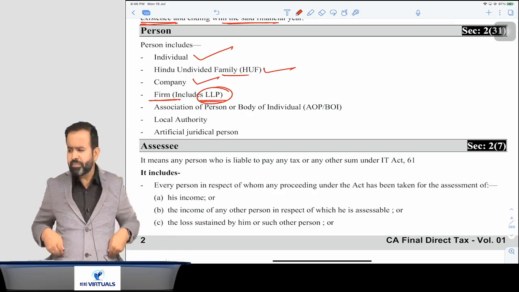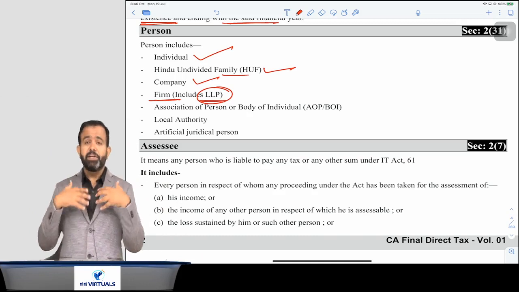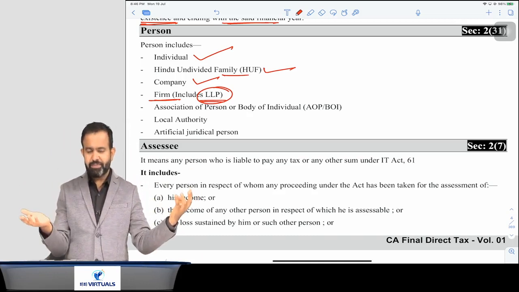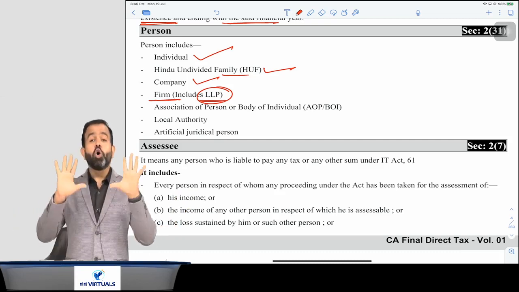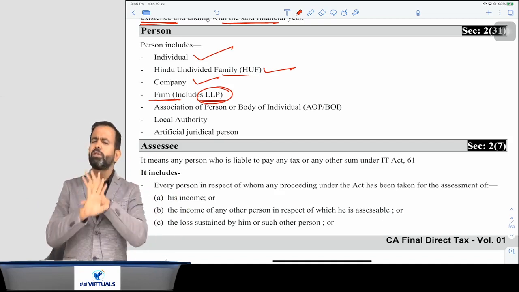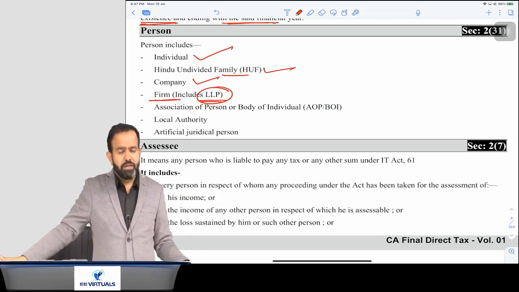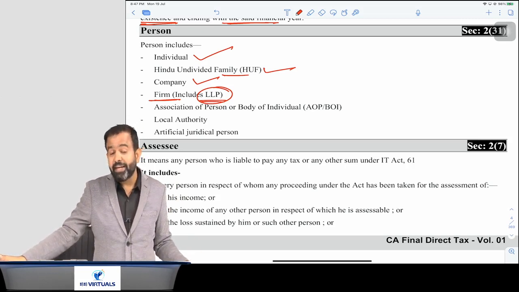Now the question is, sir, in income tax, is there any difference between firm and LLP? The answer is no. In income tax, guys, all provisions are similar for the firm and LLP. We treat firm and LLP at the same level. There is one difference: section 44AD and 44ADA.